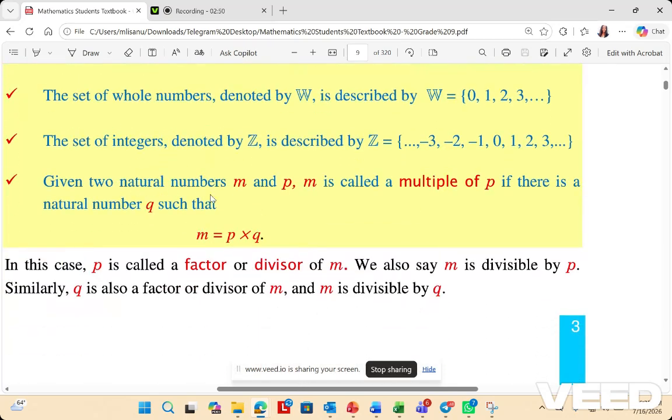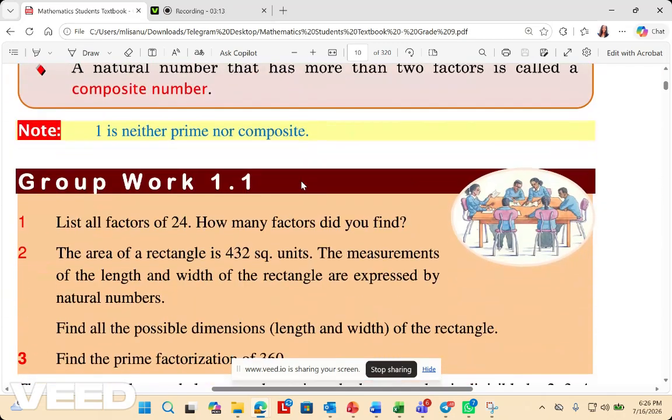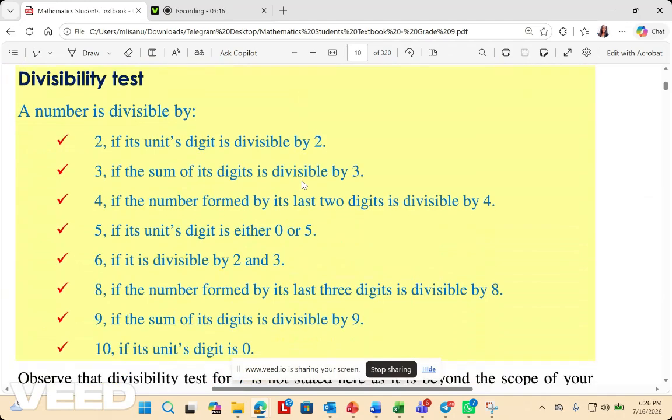So given two natural numbers m and p, a multiple of p, there is a natural number. So whenever there are natural numbers m and p, their multiplication is also a natural number. In this case p is called the factor or divisor of m. So if p multiplied by something gives m, we call it a factor, or we say it's divisible. There is something called the divisibility test. So how can we say something is divisible by a number? For example, how do we know 5 is not divisible by 2, or 7 is not divisible by 4?